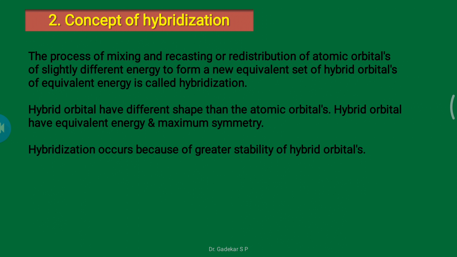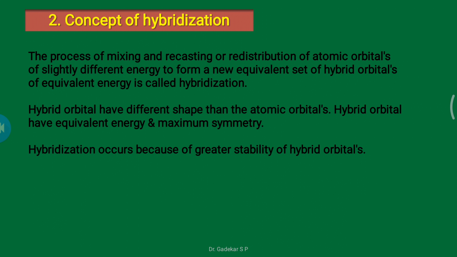The process of mixing and recasting, or redistribution, of atomic orbitals of different energies to form a new equivalent set of hybrid orbitals of equivalent energy is called hybridization. These hybrid orbitals have different shapes than the atomic orbitals. Hybrid orbitals have equivalent energy and maximum symmetry.